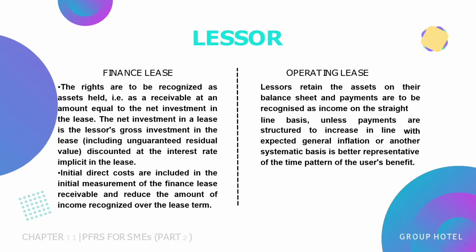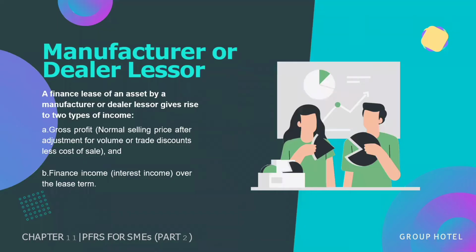Next naman sa part ni lessor. A lessor under a finance lease shall recognize a lease receivable at an amount equal to the net investment in the lease. The net investment in the lease is the lessor's gross investment in the lease discounted at the interest rate implicit in the lease. In part of operating lease, sa lessor same lang sila ng straight-line basis na ginagamit. Manufacturer or dealer lessor: a finance lease of an asset by a manufacturer or dealer lessor gives rise to two types of income, the gross profit and the finance income.